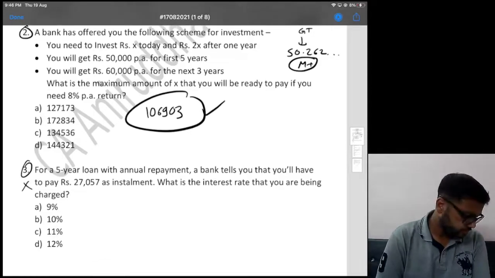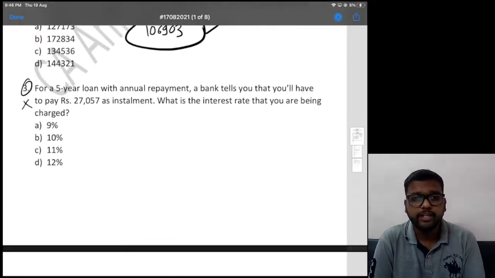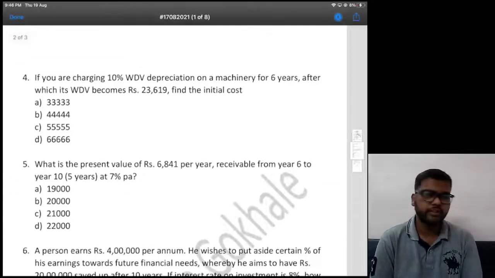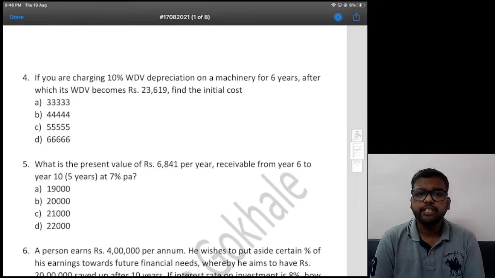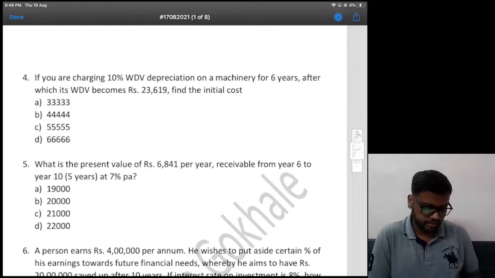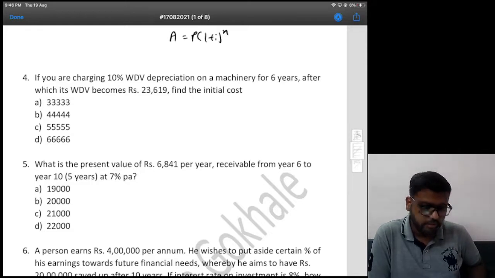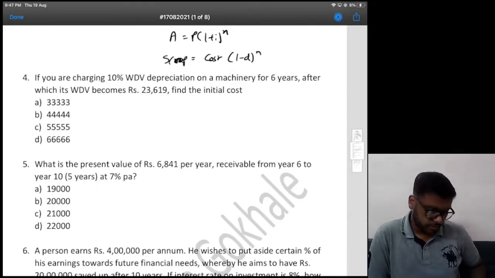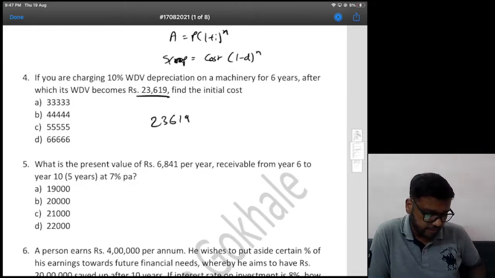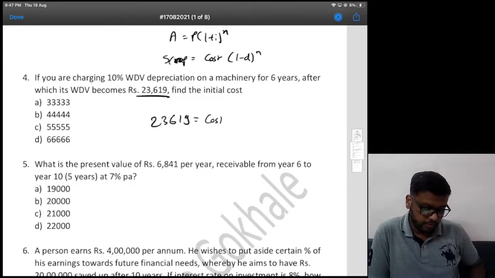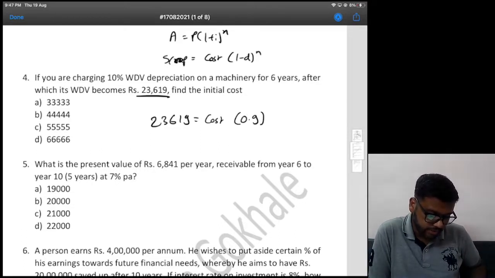Fine. Third one, loan amount was not given, not printed, so that is wrong. Skip it. Fourth one, if you are charging 10% WDV depreciation on machinery for 6 years, after which its WDV becomes 23,619, then find the initial cost. Just like compound interest, amount is equal to P into 1 plus I raised to n. For depreciation, scrap value, which is amount at the end, is equal to initial cost into 1 minus D raised to n. So this scrap value, that is WDV 23619, is equal to cost we don't know into 1 minus D, that is 0.9 raised to 6.